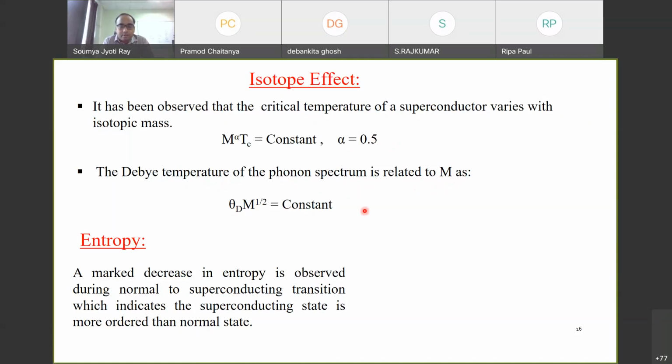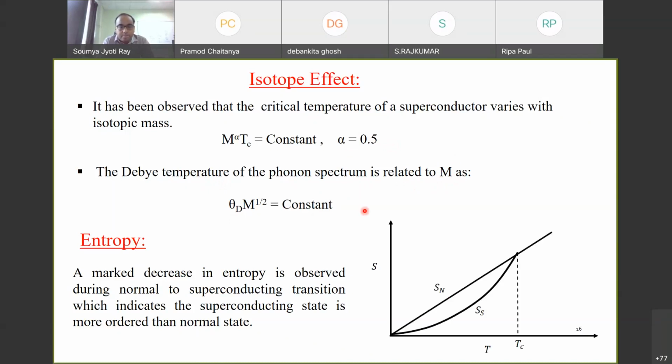This is an effect which is observed. Whenever any material becomes superconducting, the entropy also shows some characteristic behavior. It usually decreases during the normal to superconducting transition, which indicates that the superconducting state is more ordered than the normal state.